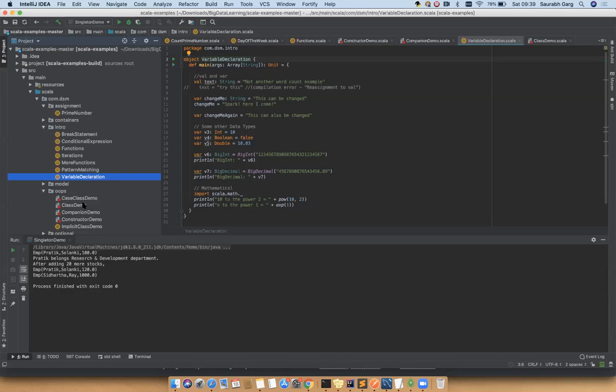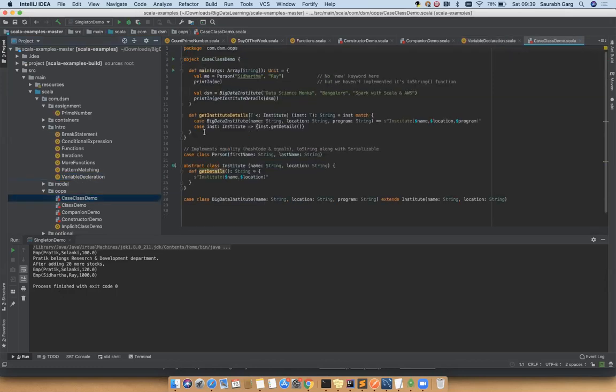Okay, so then the next concept, the case class concept, came in. You can create a class Person with the keyword case. As you know, everything is immutable. So you have defined the constructor that has first name and last name, these two attributes. And similarly, you have created another class called BigDataInstitute, having name, location, program, and all this. So these are the ways to create immutable classes.